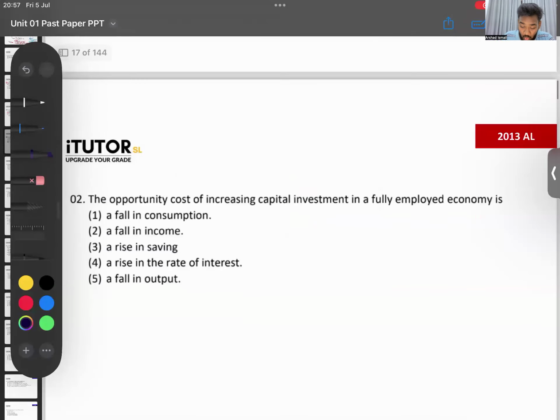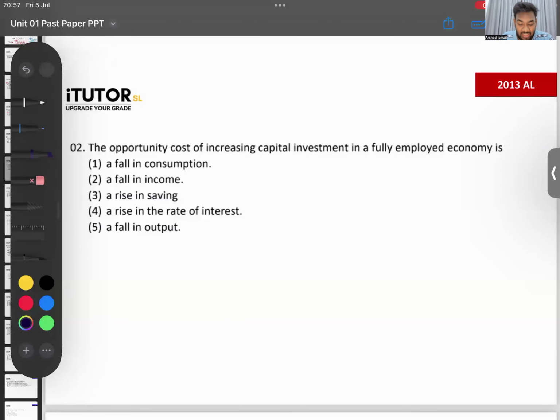Going into question 2. Oh, interesting. The opportunity cost of increasing capital investment in a fully employed economy is what? Now, broadly, if you take an economy or a country, what are the two types of goods it can produce? If you have to classify it into two, a country can produce capital goods. So what are capital goods? Capital goods are things like machines, buildings, factories.